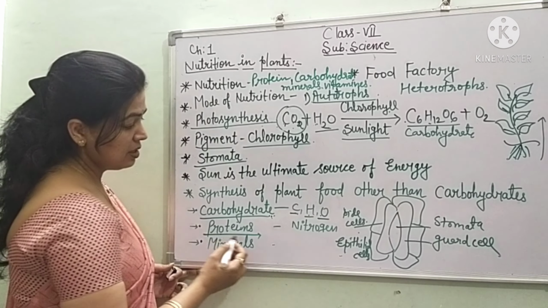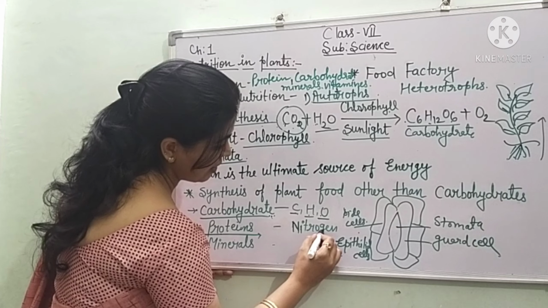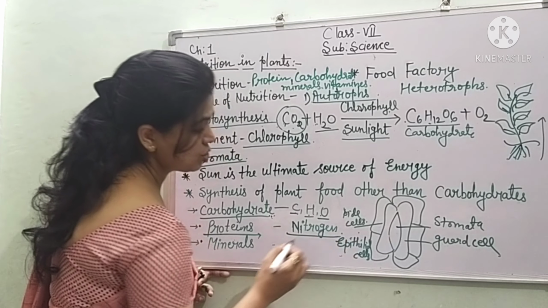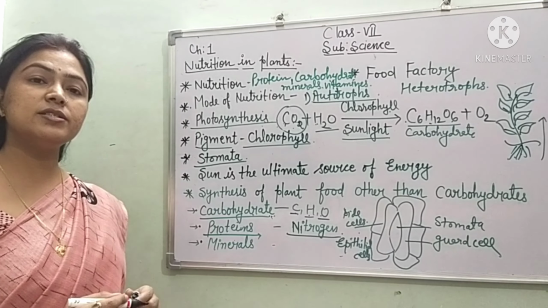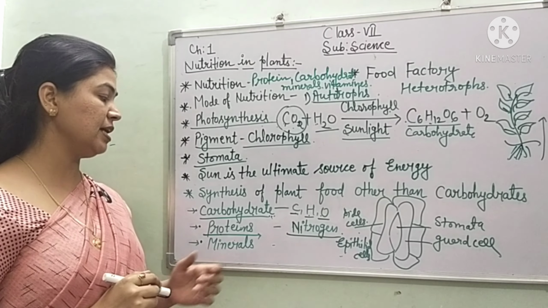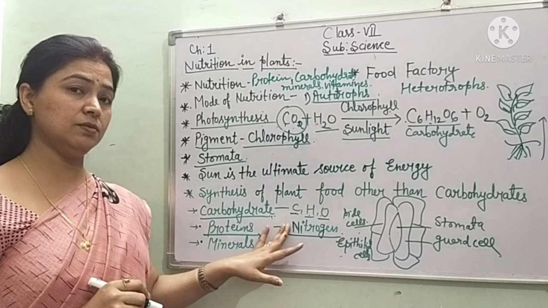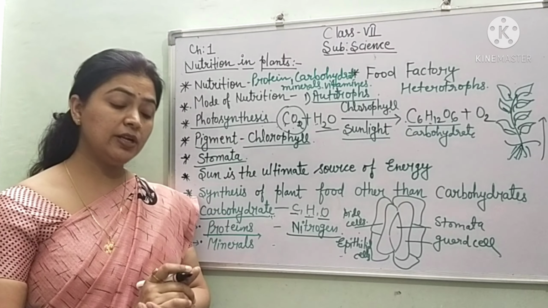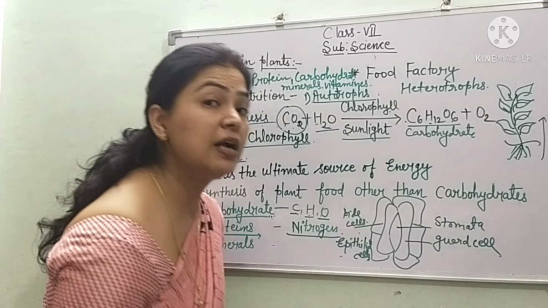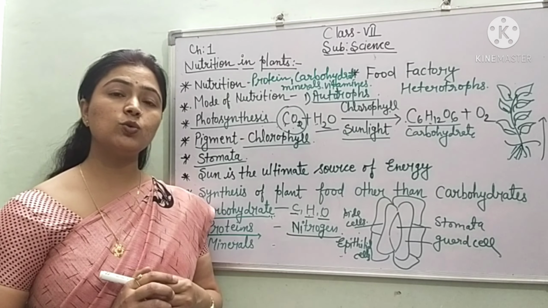But protein, the constituent by which it is made up, is nitrogen. Now the question arises, from where do the plants take nitrogen? Plants take their nitrogen from the atmosphere, but they can take it only in dissolved form. Nitrogen is present in the atmosphere in gaseous form, children, but plants take it in dissolved form. That is known as the nitrogen cycle.